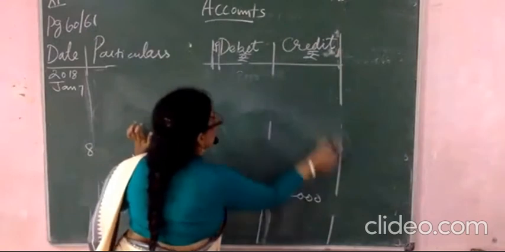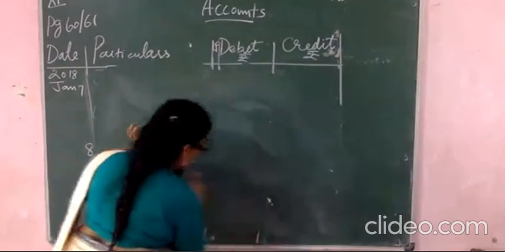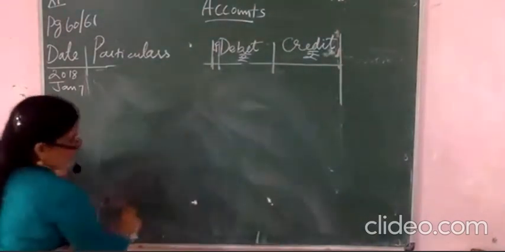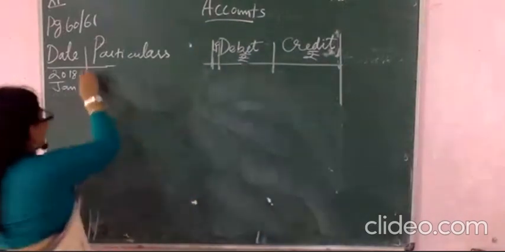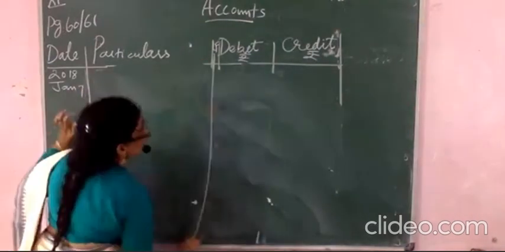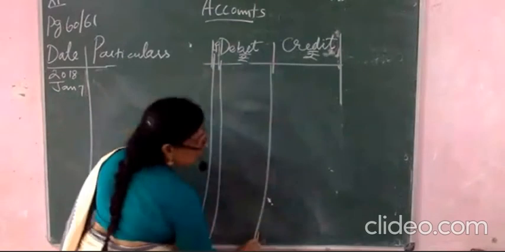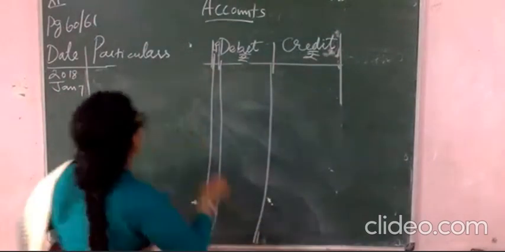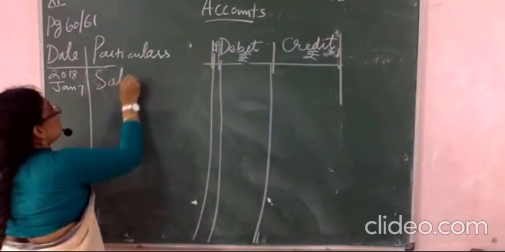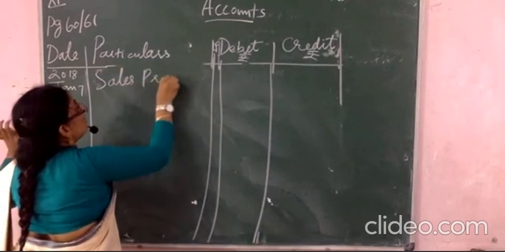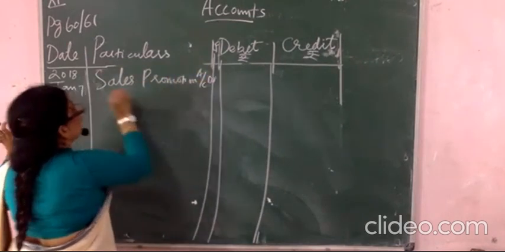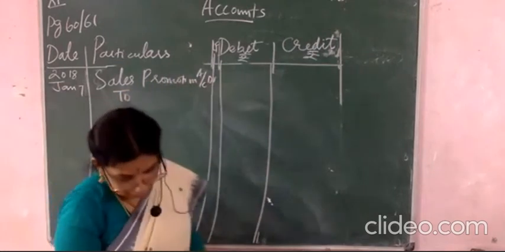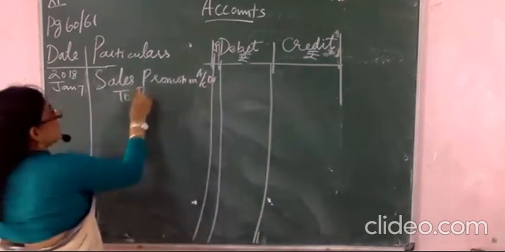So what you have to mention? Sales promotion is debiting. This is for the sample. Sarees are given for the samples. So you will write here sales promotion account. Sales promotion account debited to, what will you write here? Purchases.